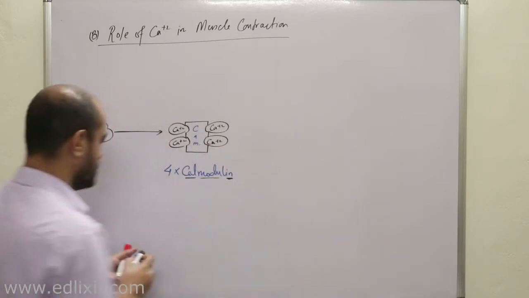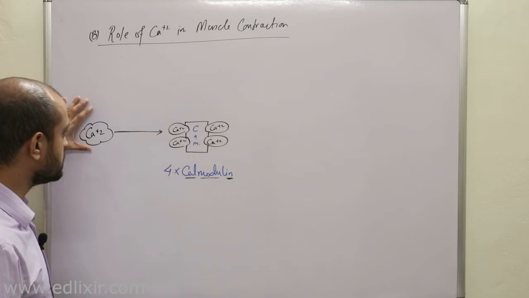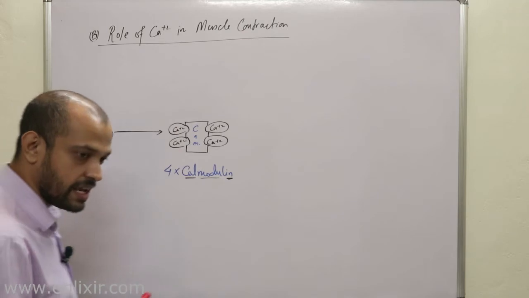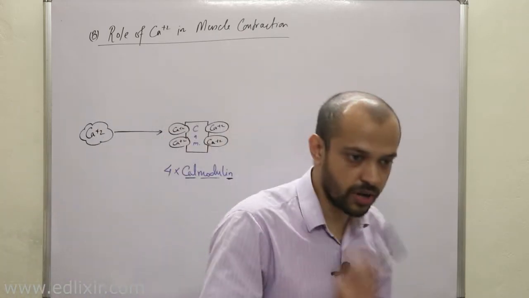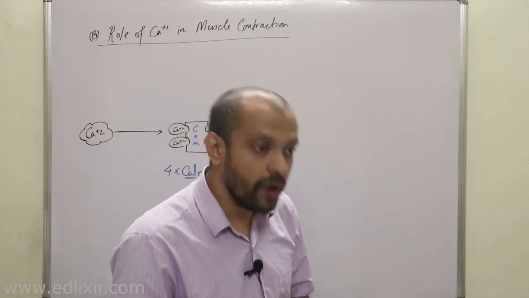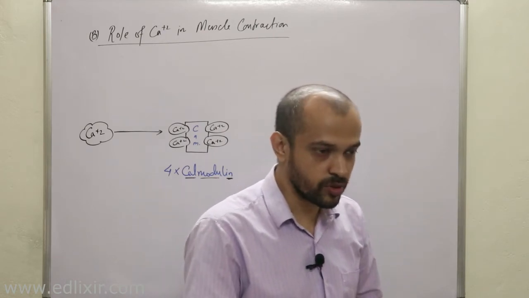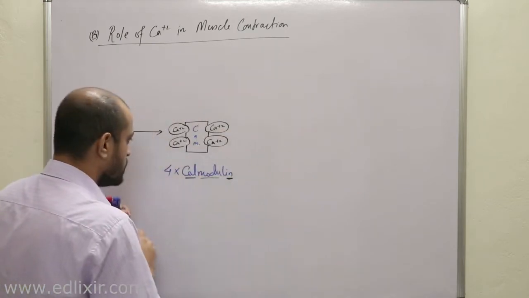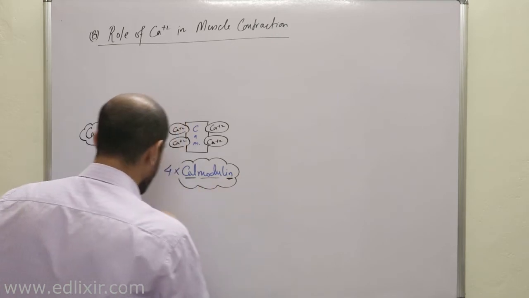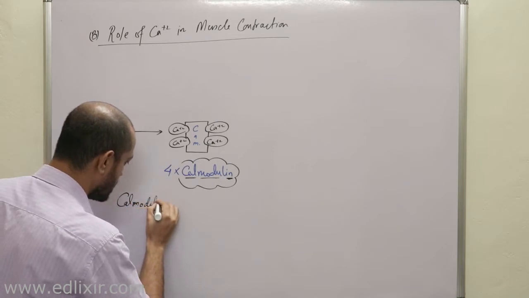Now a very important point here we need to understand is this, that when calcium comes into the cell, then 4 calciums actually bind with calmodulin proteins. Okay, and now listen with all your attention, this is very important. The first protein that calcium interacts with when it enters the skeletal muscle cell is called troponin, that is troponin C, part of the troponin. But here it first interacts with calmodulin, therefore it is very important for you to understand that calmodulin is the